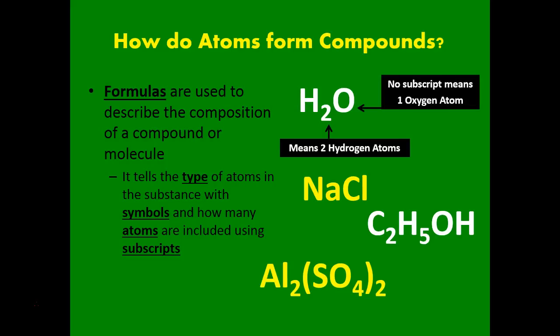Al2(SO4)3 is a little bit different here. That set of parentheses with a subscript after it shows us that we multiply everything in the set of parentheses. So aluminum, there are 2 because aluminum has a subscript 2. But since we double everything in the set of parentheses, we have 2 sulfurs and then 8 oxygens, because inside the parentheses it says 4 oxygens, but then we double it because there's a subscript outside of that set of parentheses, which doubles everything inside. So 2 aluminums, 2 sulfurs, 8 oxygens in that last one.